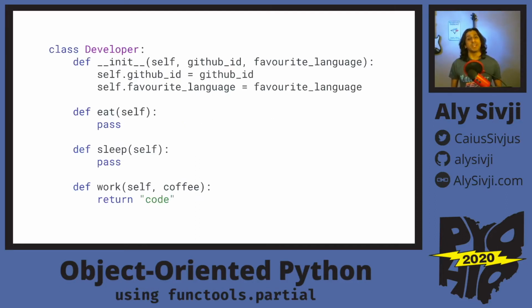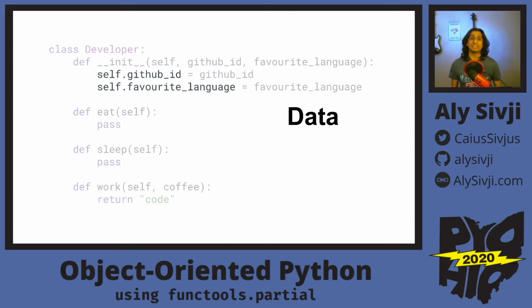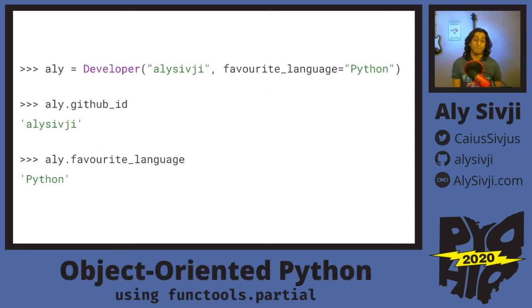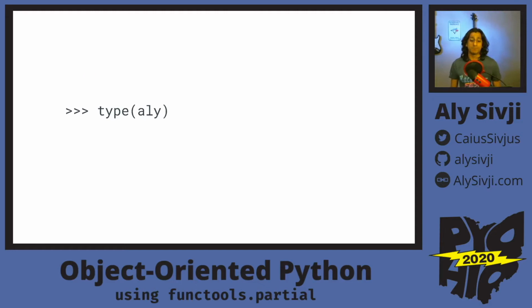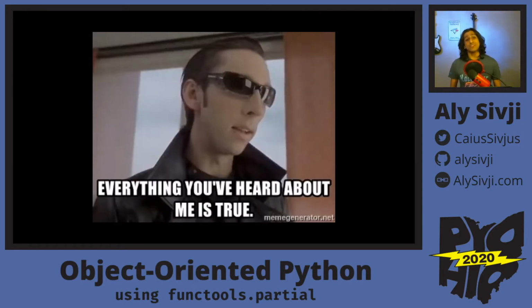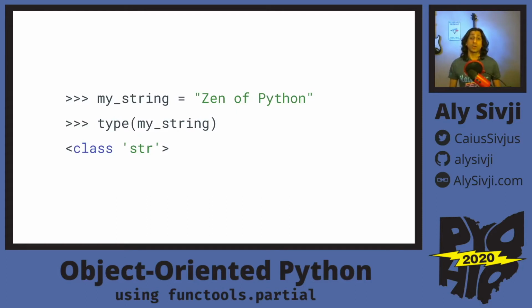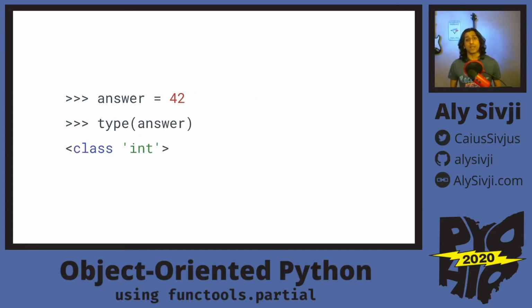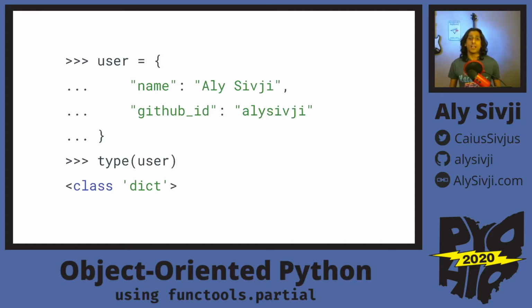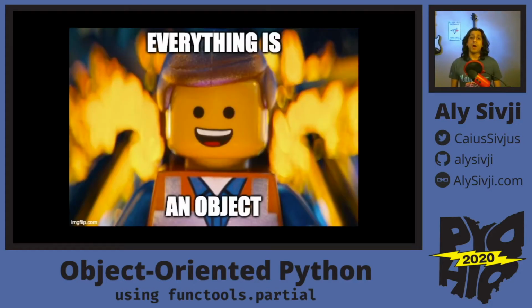But what does this really mean? An object is an entity that has data and that has behavior. We can create objects from classes, and each object instance has values associated with it. Going up a level, when we take a look at the type of object that we created, we can see that it's the class that it's derived from. And this is true across the board. Strings are str objects, integers are int objects, lists are lists, and so on and so forth. In Python, everything is an object.